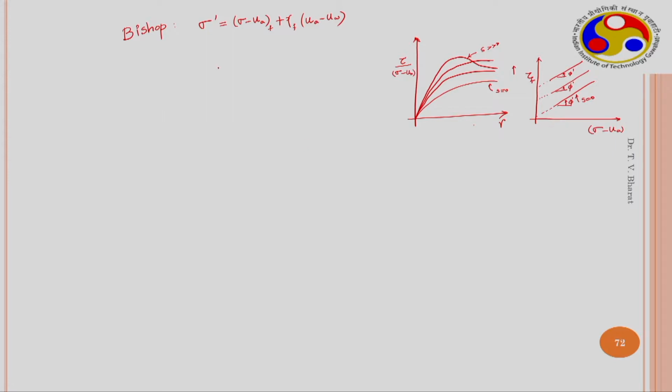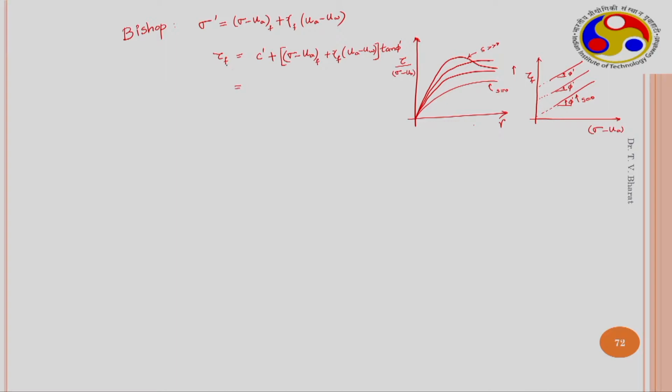So, therefore, this expression could be tau f equals sigma minus u_a, that is net normal stress, plus the effective stress term. So, the effective stress is this: sigma minus u_a plus chi f (u_a minus u_w) times tan phi dash.